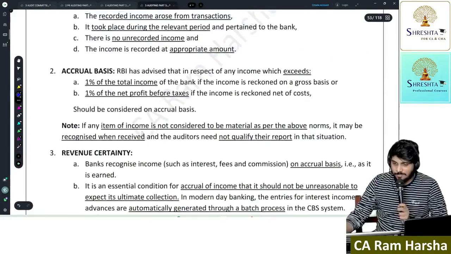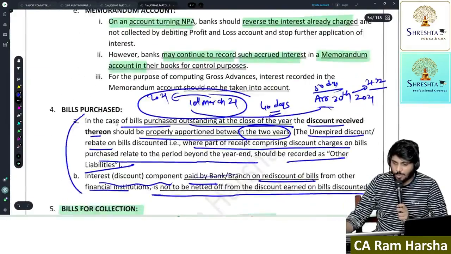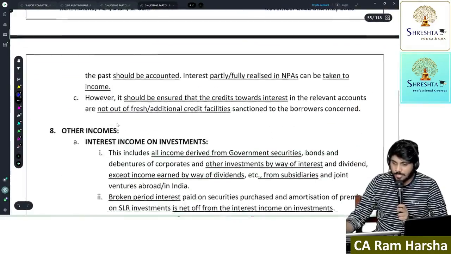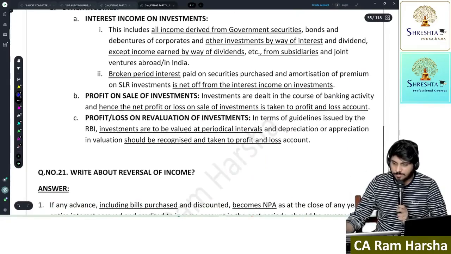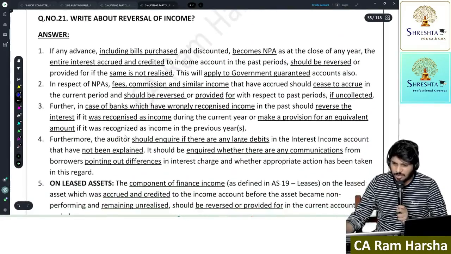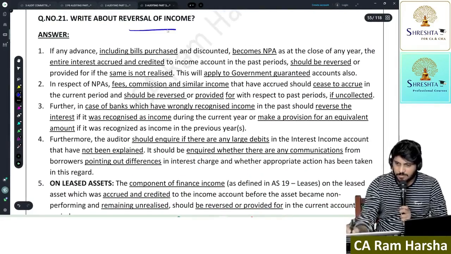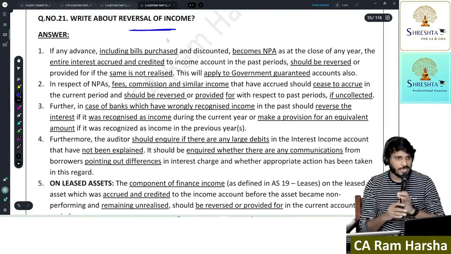Now that's regarding main interest income. The above points are very simple. Interest on sale of NPA, reversal of income, that is also similar. That's what we have already covered.